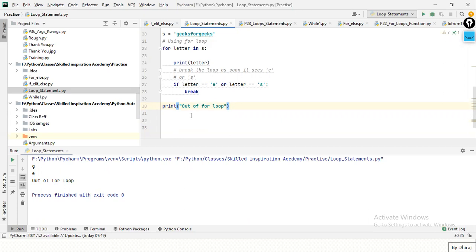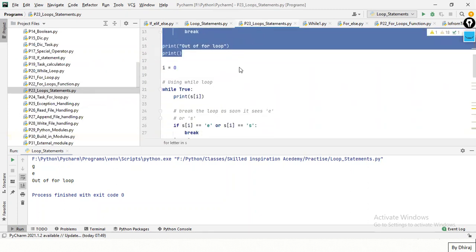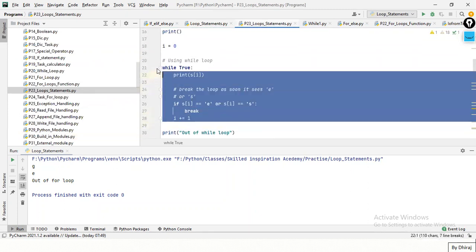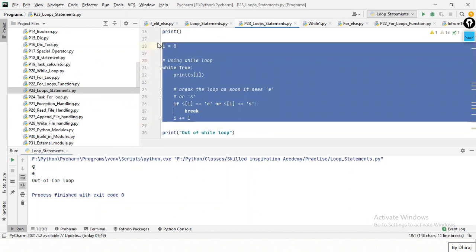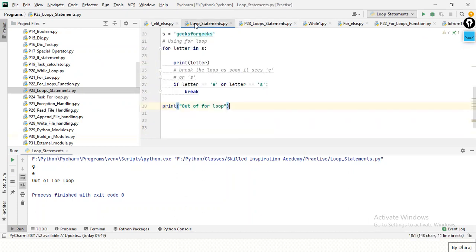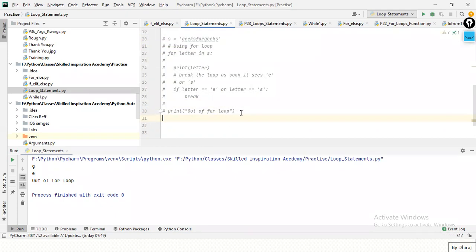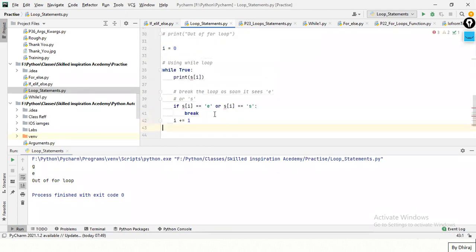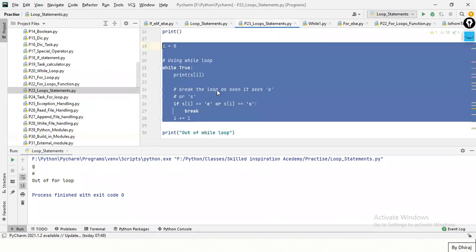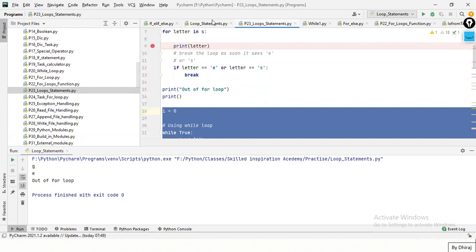Okay. Chalo. Do we have another example that I can give you? I can test you. Okay. Loop statements. Now tell me what will be the output of this. Okay, S.